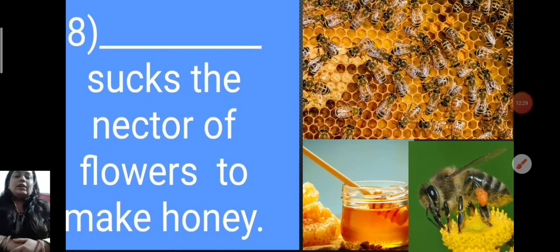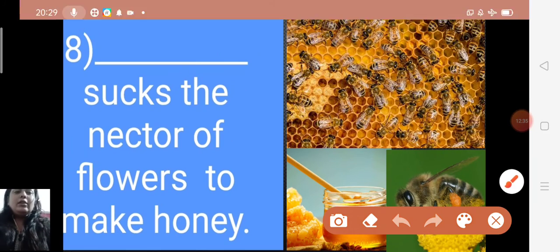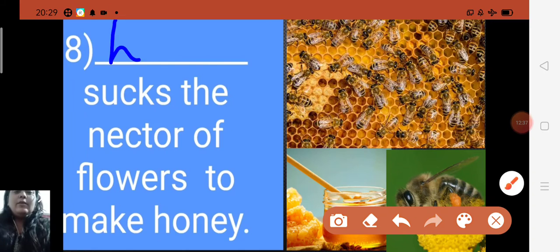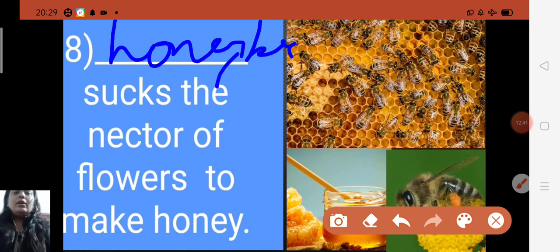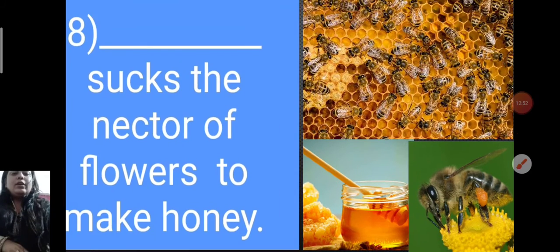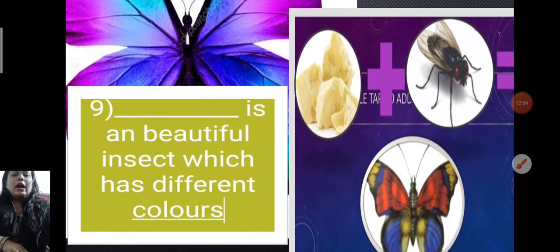Dash sucks the nectar of flowers to make honey. What do you know about this? What will you write here? Honeybee. Honey, bee. Honeybee sucks the nectar of flowers to make honey. It is also formed by the two words honey plus bee, which is equal to honeybee. Okay, children, these are the work which you all have to complete.